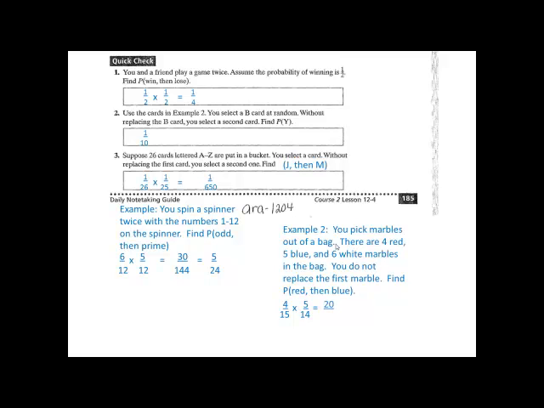4 times 5 is 20. 15 times 14 is 210. We then need to simplify this. When we simplify it, we get 2 out of 21. 2 out of 21 is correct.